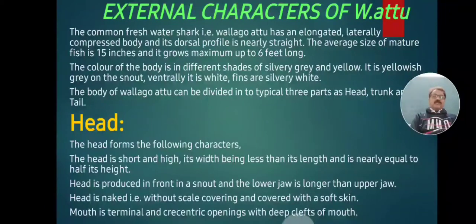How much width? It is to be half of the height of the length. Head is produced in front into a snout, and the lower jaw is longer than the upper jaw. The snout is yellowish grey in color, and it forms two jaws, the upper jaw and the lower jaw. The upper jaw is shorter, whereas the lower jaw is longer.